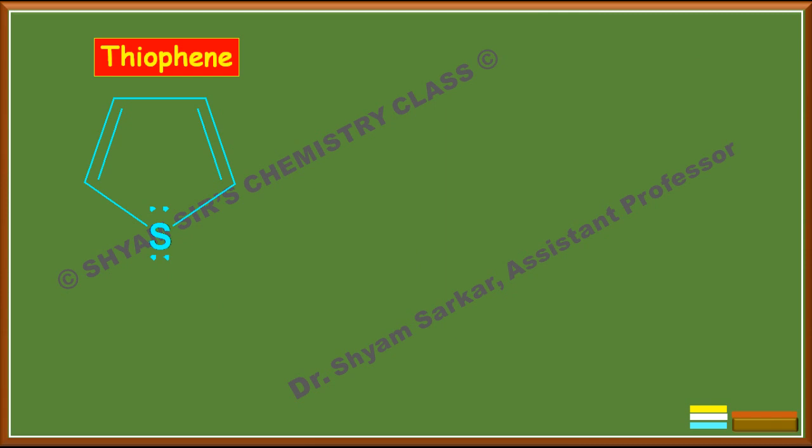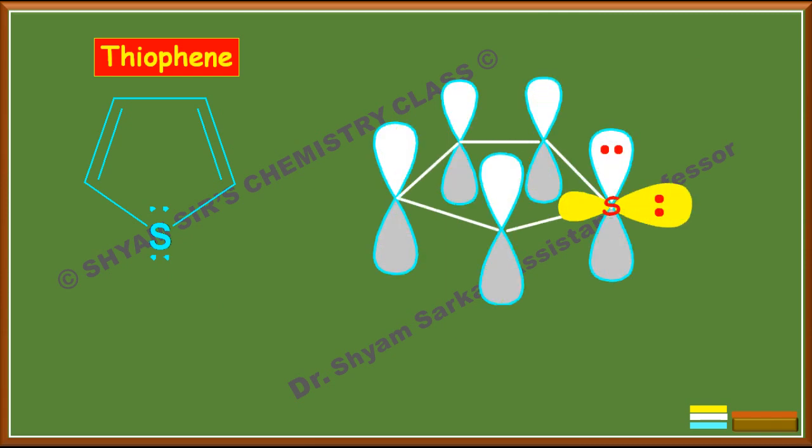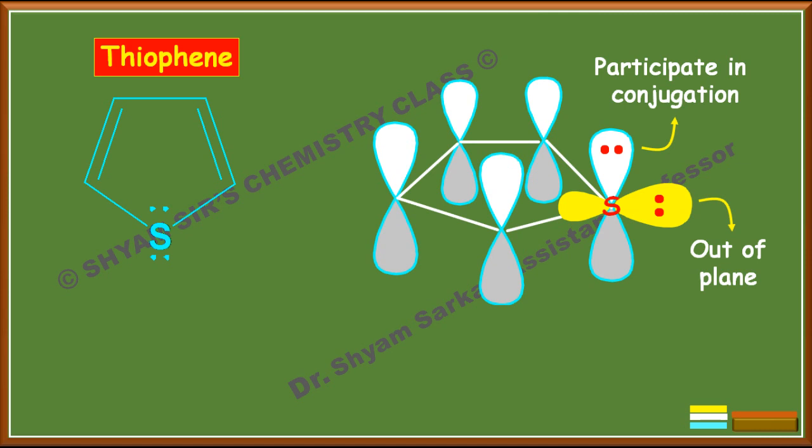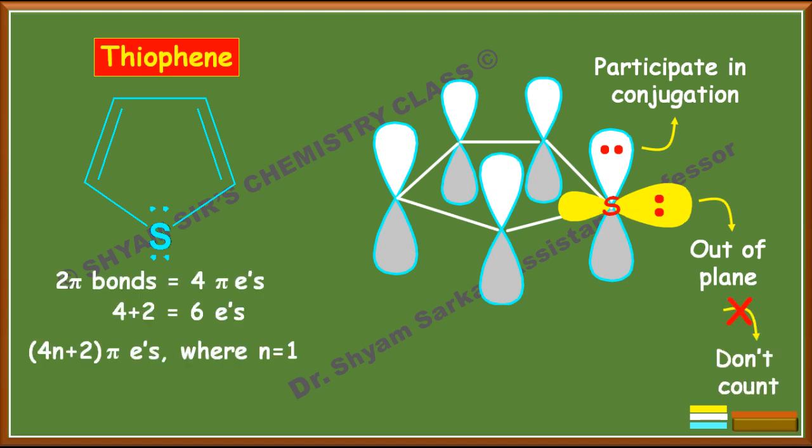For a similar reason, thiophene is also aromatic. The orbital structure is very similar to that of furan, so similarly we can say thiophene is also aromatic because it matches the 4n plus 2 pi electron system where n equals 1.